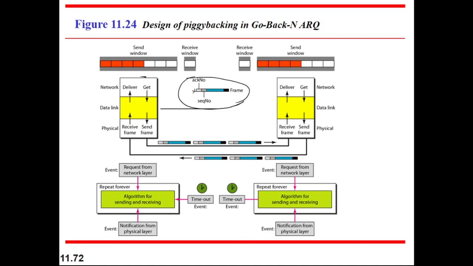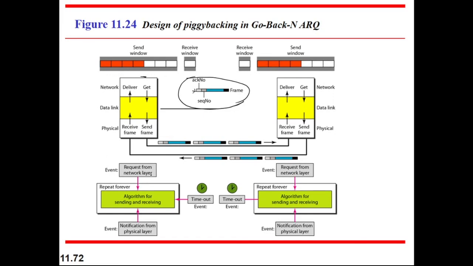So with this frame, the sender is sending the sequence number as well as the acknowledgement number. This is called piggybacking. When we are attaching something with the corresponding frame, that is called piggybacking. That is a very important term.